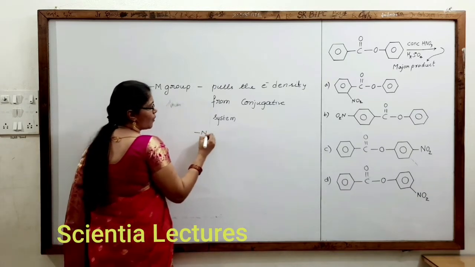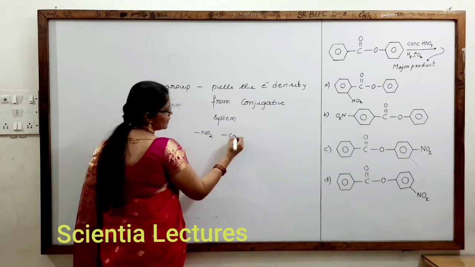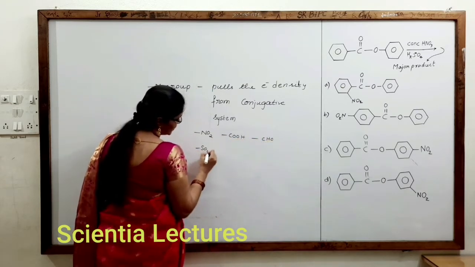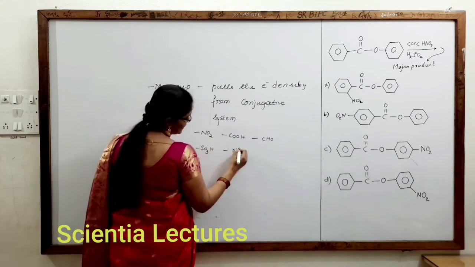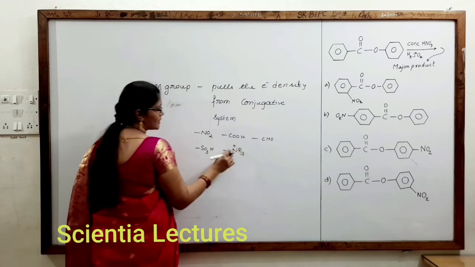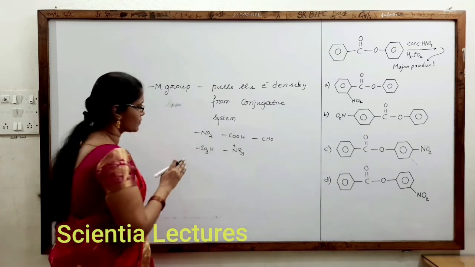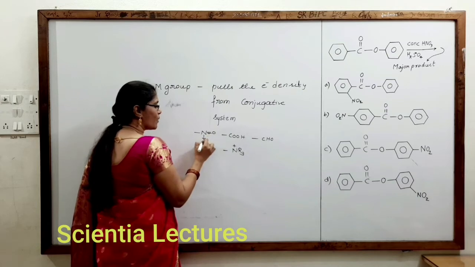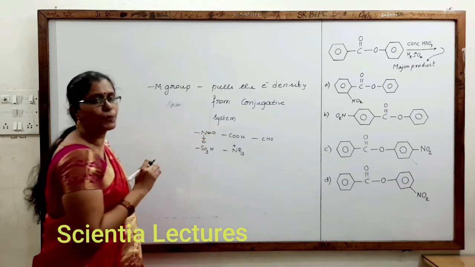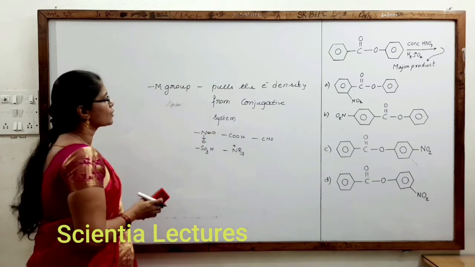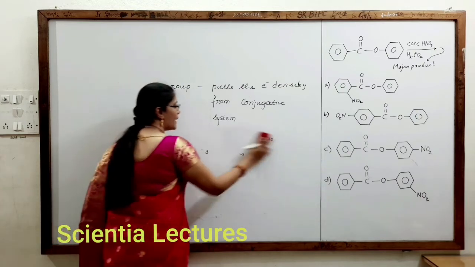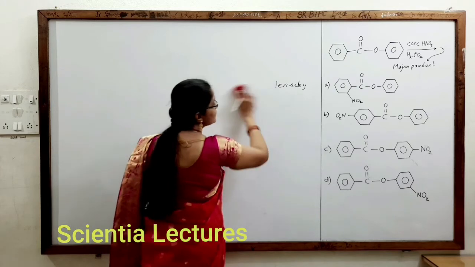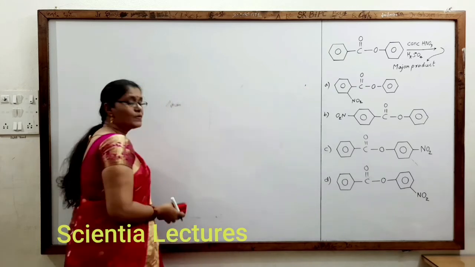Examples are the groups NO2, COOH, CHO, SO3H, and NR3 plus. Here, in the nitro group and similar cases, nitrogen does not have a lone pair of electrons, because the lone pairs are involved in a coordinate covalent bond with oxygen. So there are no lone pairs. So all these are considered examples of minus-M groups. Minus-M groups generally pull the electron density from the conjugative system.